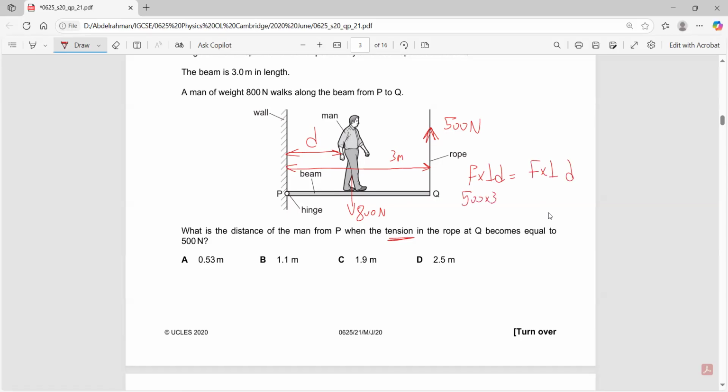500 times 3 would be equal to 800 times the distance d. So 1500 divided by 800 would give you almost 1.9. The answer is C.